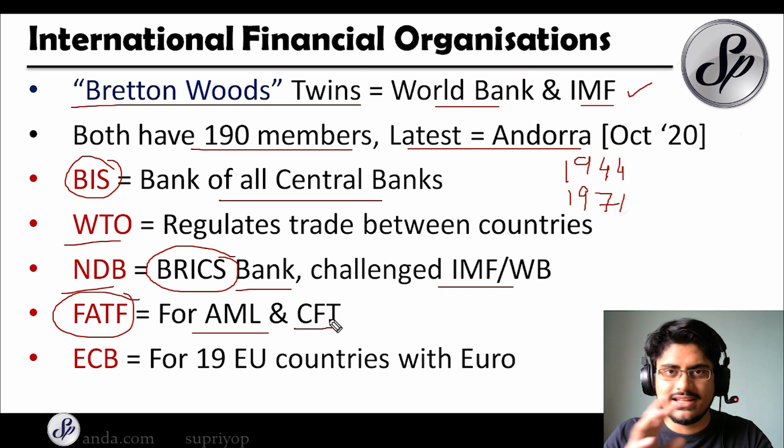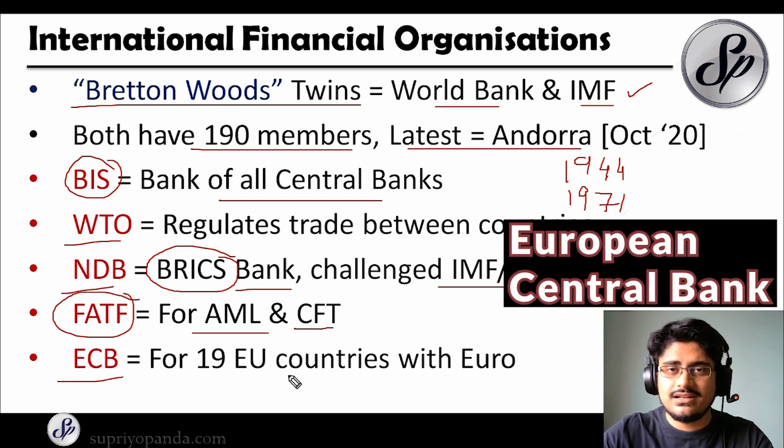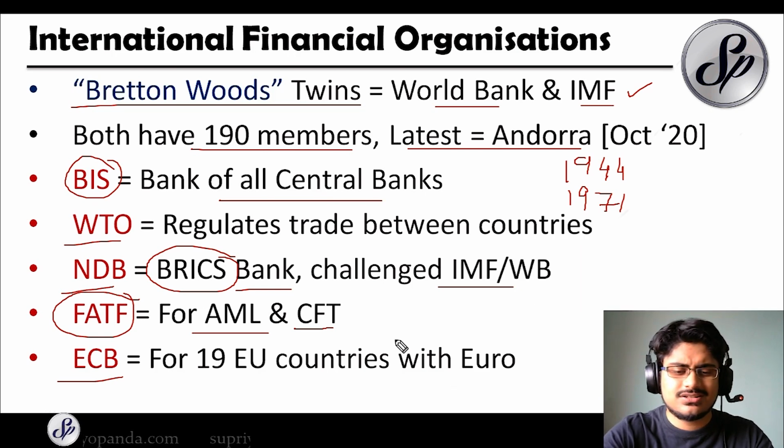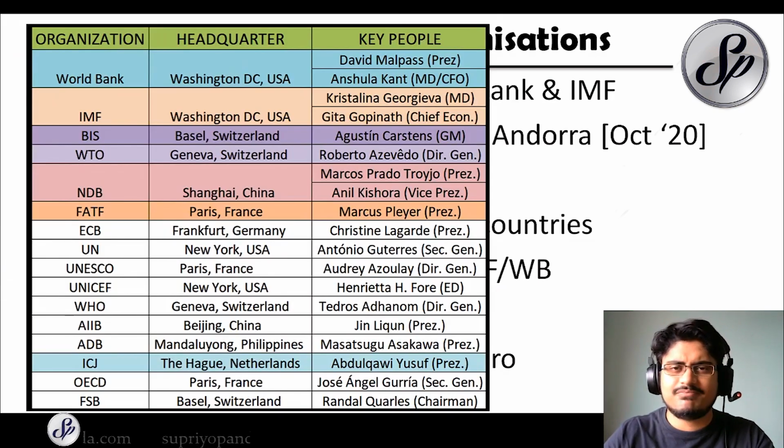So they have different lists of countries to ensure that each country being dealt with is following all the rules. And the ECB is the European Central Bank for the 19 European Union countries with the euro as their currency. Now let's take a look at the different financial organizations, and I have made a list here.